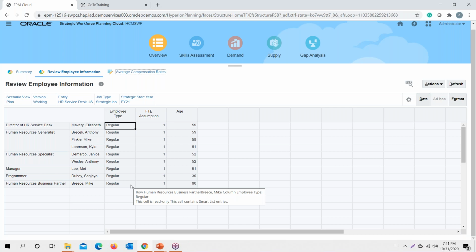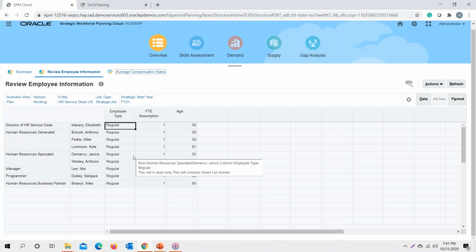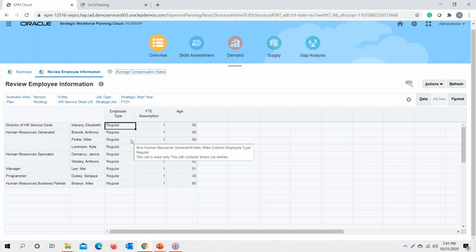We have two kinds of job category in our application: first, strategic job, and second, non-strategic job. Since we need to do our strategic planning with regard to only strategic jobs, this particular form will only display information that has been mapped as strategic job. This provides the overall view of the total employees for that particular strategic job with the employee type. FTE always remains one for each employee, and the age band.